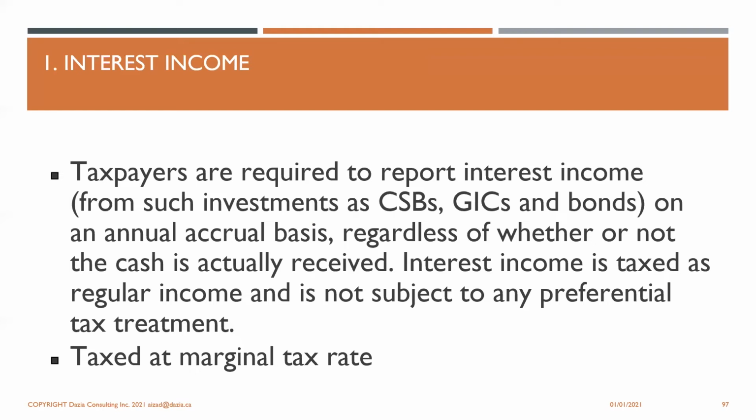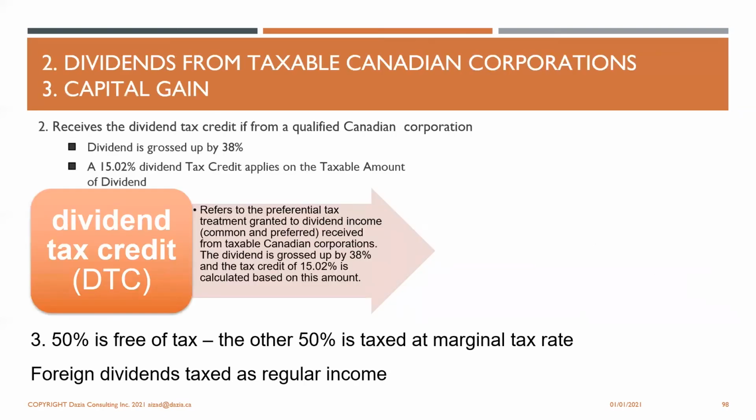It is taxed at the marginal tax rate of the client. Then there is tax due on the dividend, which we will discuss here in more detail. The dividend tax credit applies to dividends from a qualified Canadian company. If you have a dividend from a Canadian company, then you get a special tax treatment. If it is a dividend from a US company or any other company outside of Canada, then this does not apply.